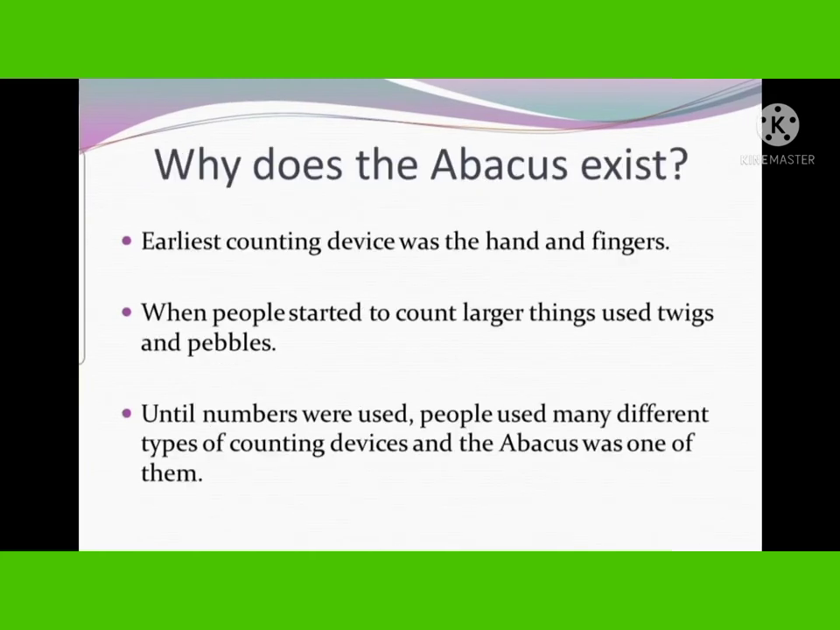Then why does abacus exist? What is the importance? Earlier we used the hand as the counting device. We did not have any devices like calculators or computers or laptops. It was only the hand and the fingers which were used. So abacus was of great help when it was invented. It is a tool which was used for counting purposes.